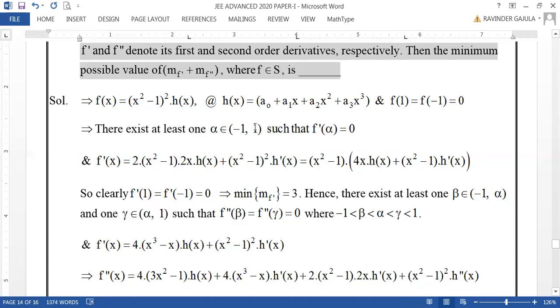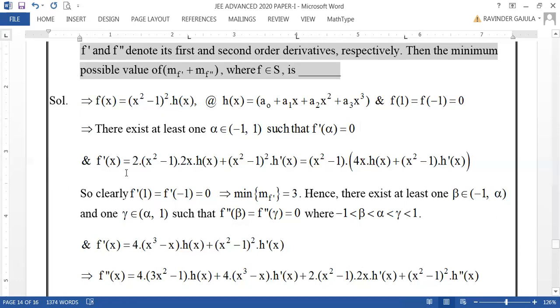But what is f dash x? Just see, for this f of x, you can take f dash x as 2 into x square minus 1 into 2x, keeping h of x as it is, plus x square minus 1 whole square into h dash x, just by the UV rule, otherwise the product rule of differentiation.